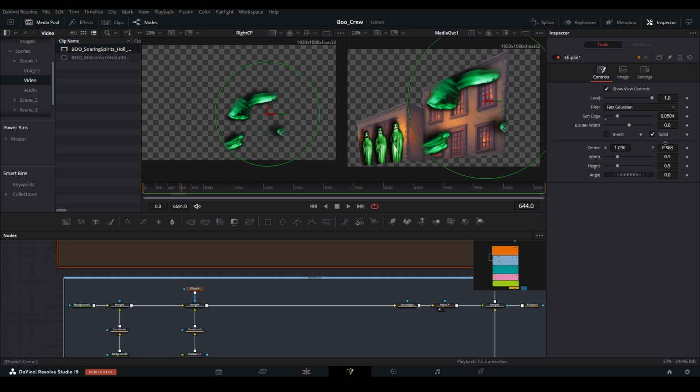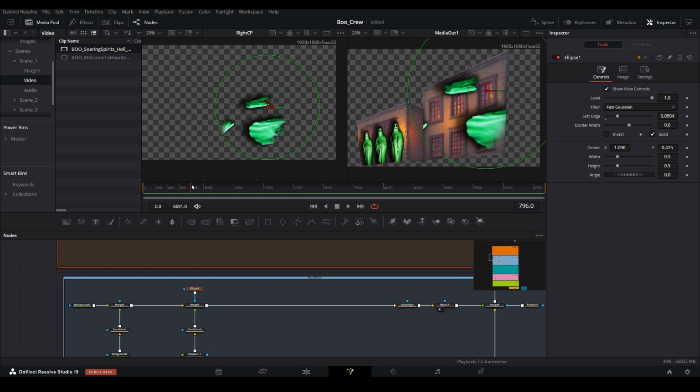In this example, the goal is to make the ghosts look as though they disappear when getting close to the garage. We are not too worried about how they come in from the right side of the home. But if we were, then we could shrink the size of this Ellipse Mask and tune the soft edge in a way where they are only fully visible when in the center.